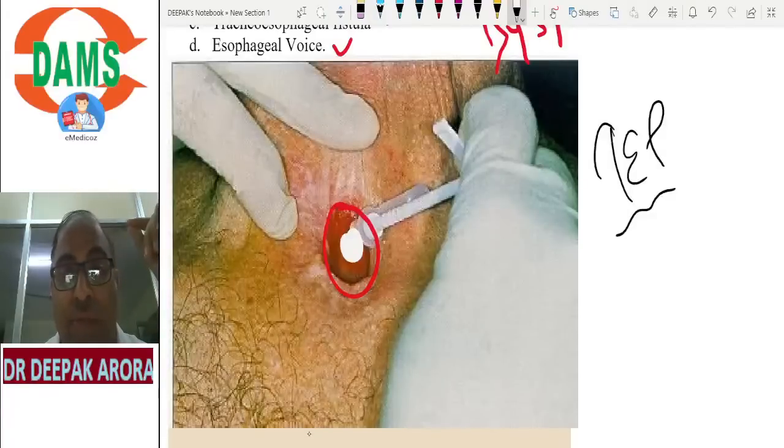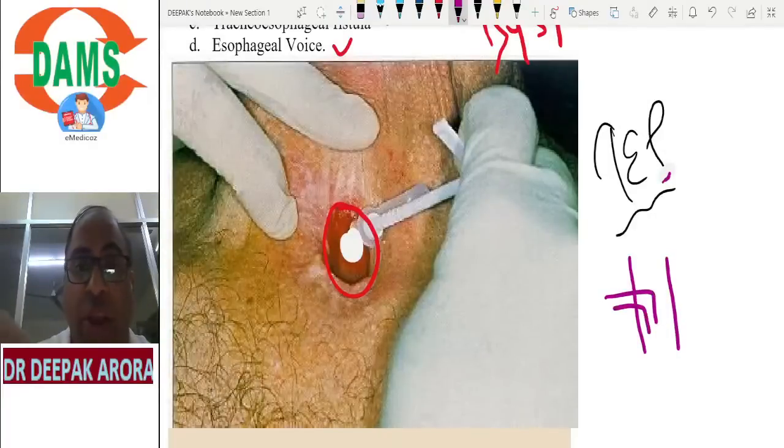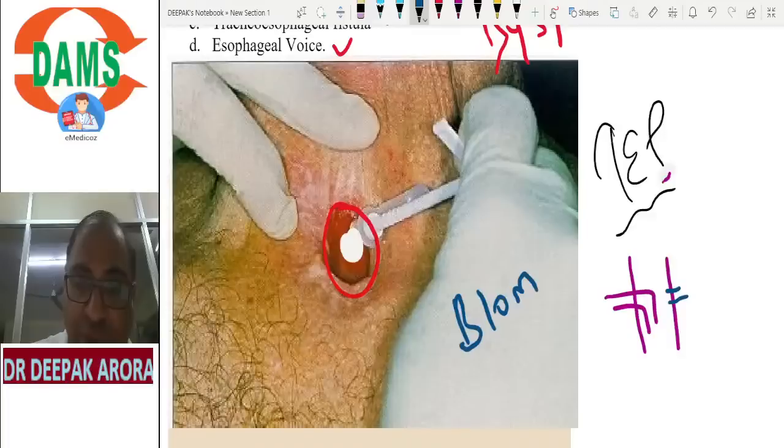In which wall of the trachea do you put the prosthesis? Posterior wall. Underline posterior wall. And what will you put in the anterior wall? Tracheostomy tube. Just remember, beta, this is my trachea. So in the anterior wall, I will be putting the tracheostomy tube. Posteriorly, we are putting your prosthesis. This is Blom-Singer. If they show you something like this, we will label it as Blom-Singer.